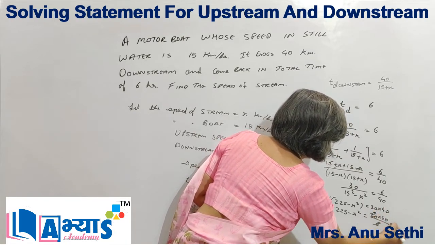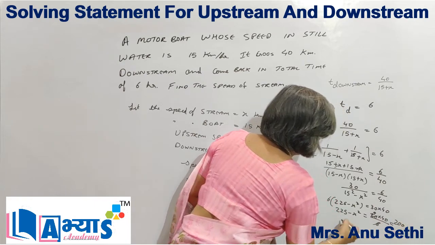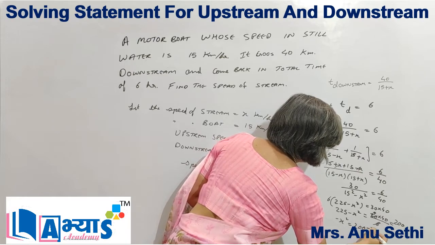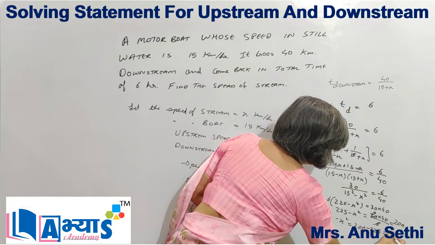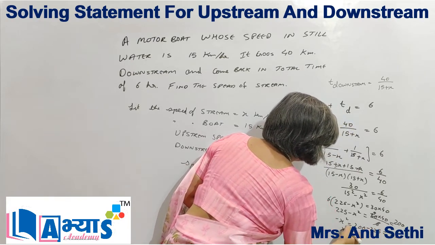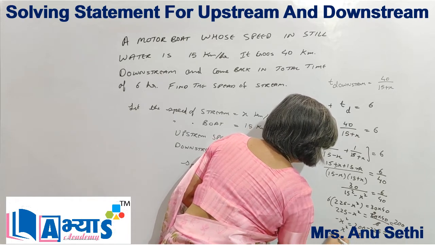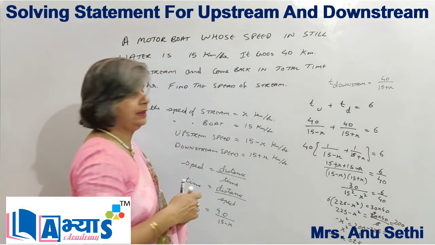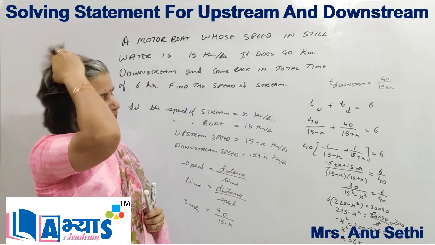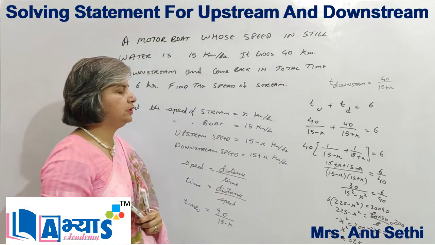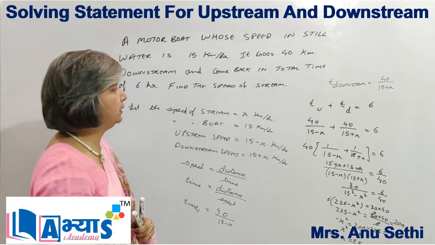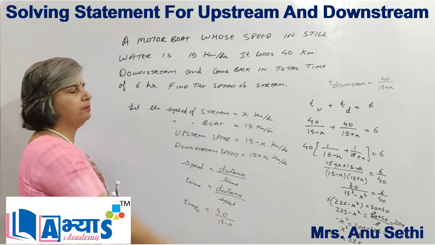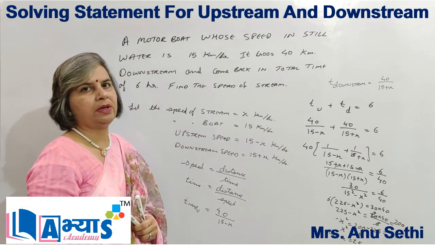On simplifying I will get 200, or I can say minus x square is equal to 200 minus 225, which is equal to minus 25, so x square is equal to 25. This implies x is equal to plus minus 5. Now the speed cannot be negative, so minus 5 is ignored and the value of x will be 5 kilometers per hour. So we can say the speed of the stream is 5 kilometers per hour.